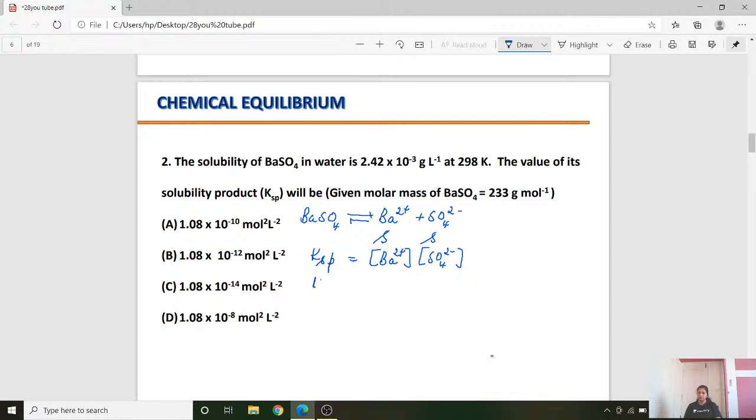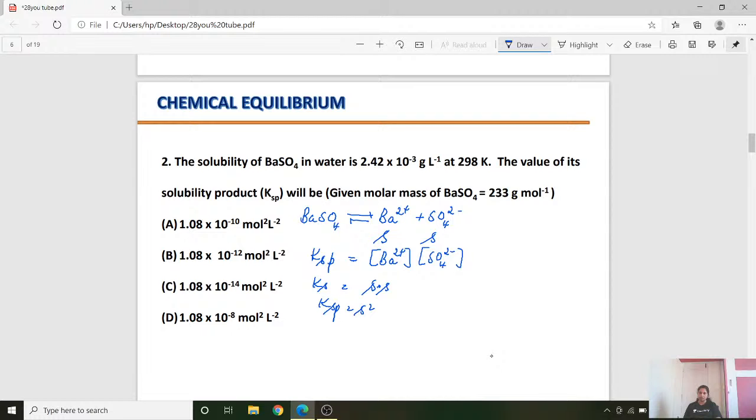So KSP is equal to S into S, that is nothing but S square. The question is asked about solubility product, so you need to know what is S now.